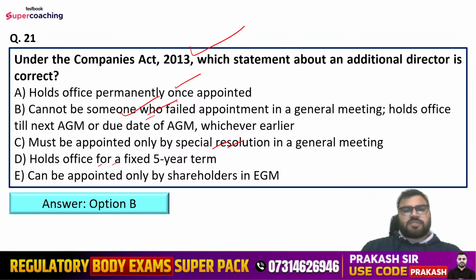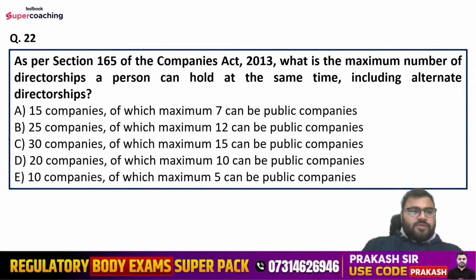That is, it cannot be someone who failed appointment in general meeting, holds office till next AGM or due date of AGM, whichever earlier. Well done, guys. Question number 22nd here. As per section 165 of the Companies Act, what is the maximum number of directorships a person can hold at the same time, including alternate directorships? Options are 15 companies, of which maximum 7 can be public, 25 companies, of which maximum 12 can be public, 30 companies, of which maximum 15 can be public, 20 companies, of which 10 can be public, or 10 companies, of which maximum 5 can be public companies.